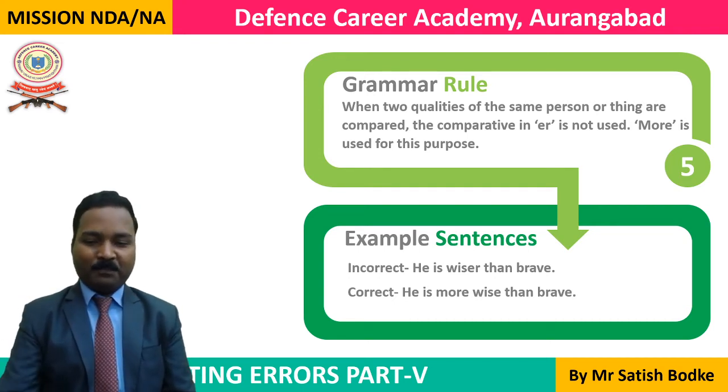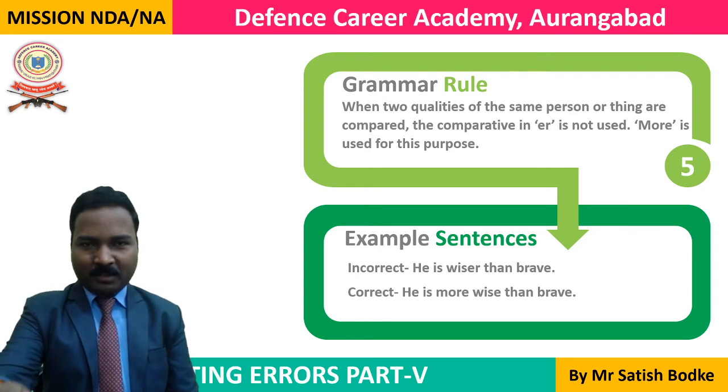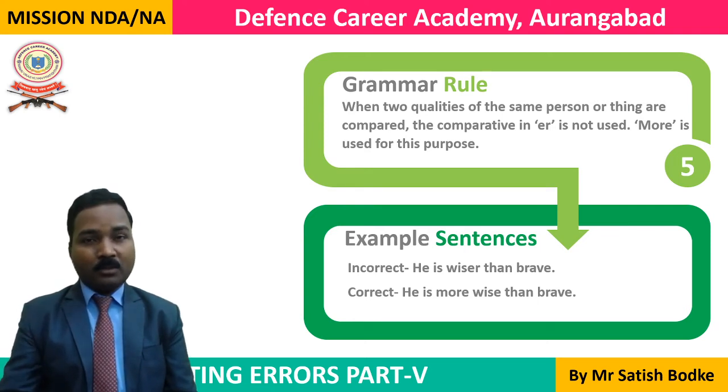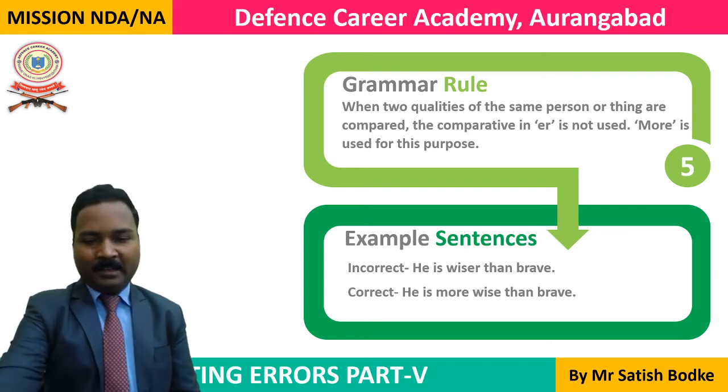Now always remember that when we are talking about two different qualities of the same person, don't use the er form of a comparative adjective. We use the more form of the comparative adjective. That's rule number 5. Now let's go to rule number 6.